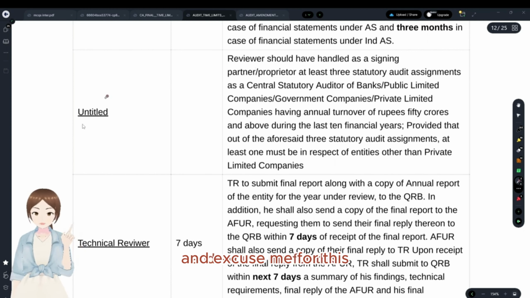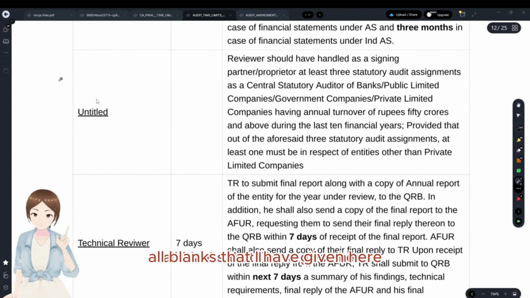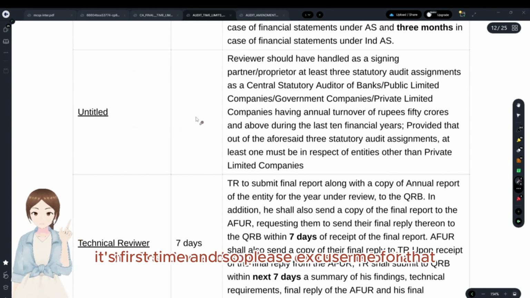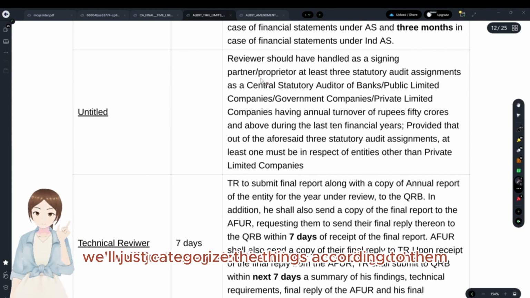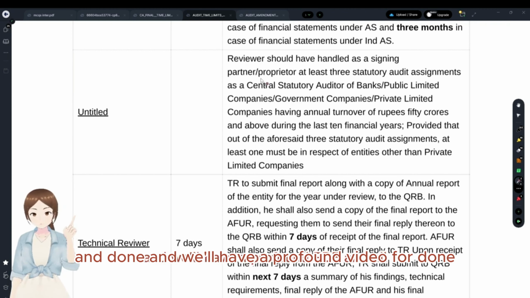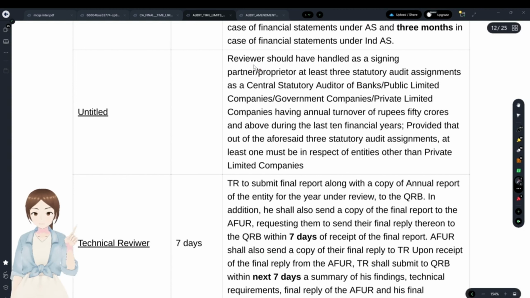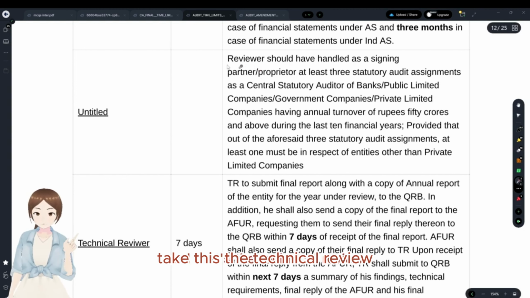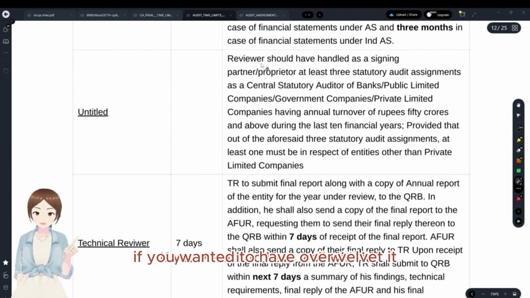And excuse me for all the blanks that I have given here. It's the first time, so please excuse me for that. We'll categorize the things chapter-wise and have a proper PDF next time. Reviewer, that's the technical reviewer. If you want to go well with it, download the PDF in the Telegram channel that was already uploaded by the time the video is getting uploaded to you. And with no delay, we'll discuss this.